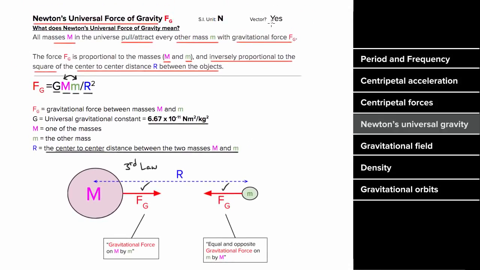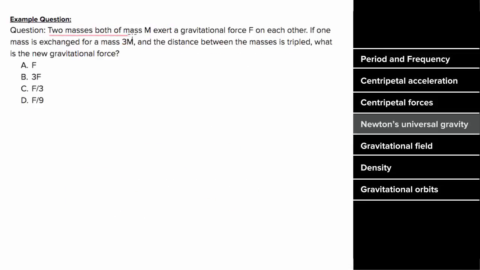This force of gravity is a vector and it has a direction. The direction is always such that it attracts every other mass. And since this is a force, the unit is newtons. So what does an example problem involving Newton's universal law of gravity look like? Let's say two masses, both of mass m, exert a gravitational force F on each other.